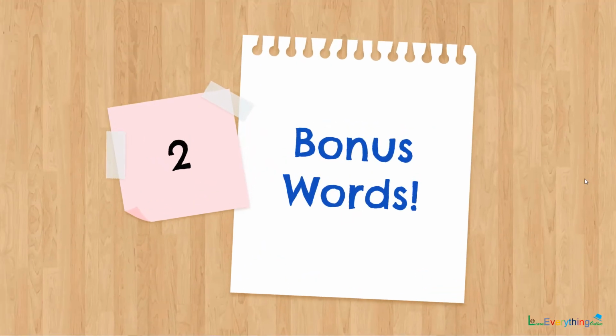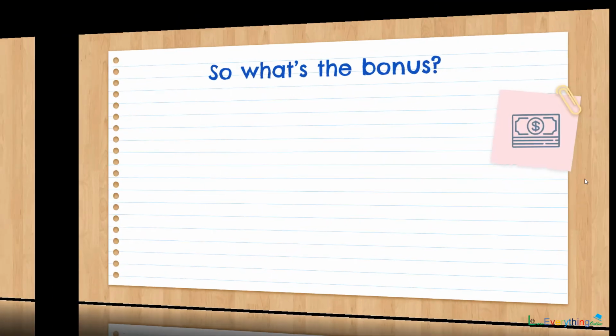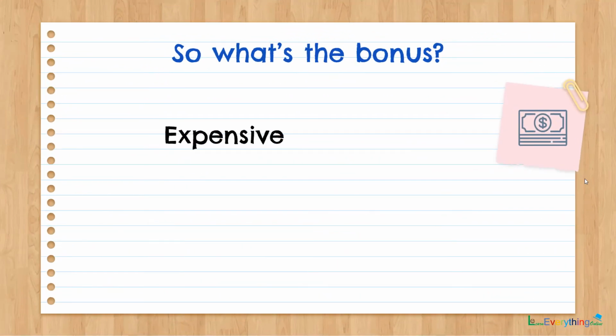Alright, so let's go to our bonus words, that is the adjectives. The very first adjective is expensive. A simple word, caro. Remember not to stress too much on the R. It is not carro, because carro means car. It is caro.